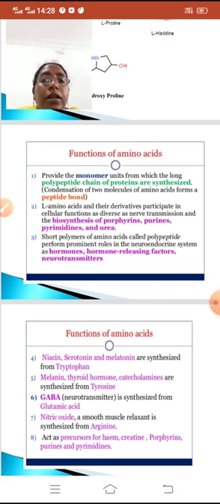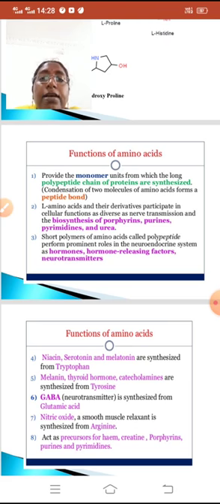Condensation of two molecules of amino acids will form a peptide bond. From this sequential arrangement of amino acids, polypeptides form, and then proteins.